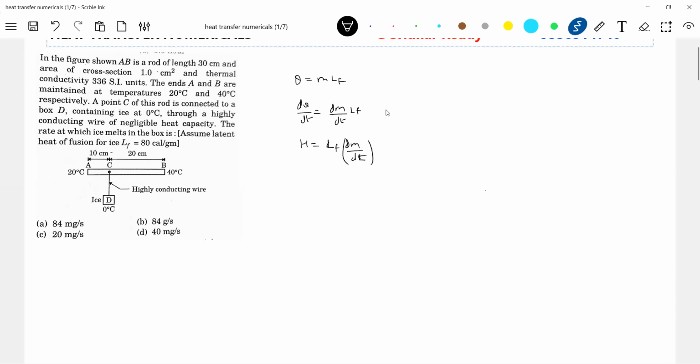How to calculate the heat? From here H1, from here H2, and it has to be H. So H is equal to H1 plus H2. So this you put as L_F dm/dt. What is H1?